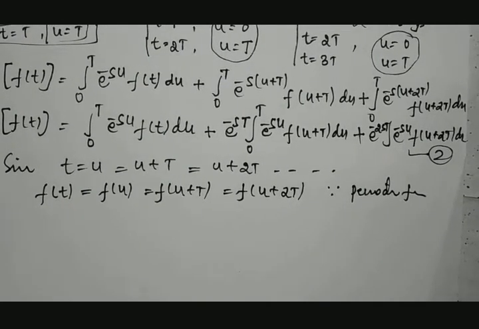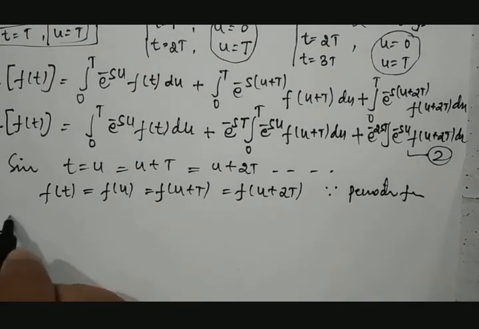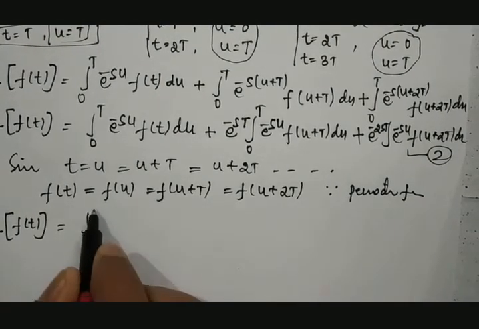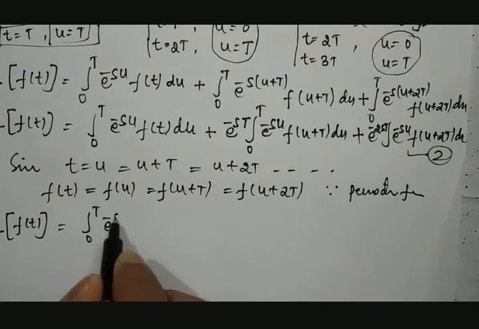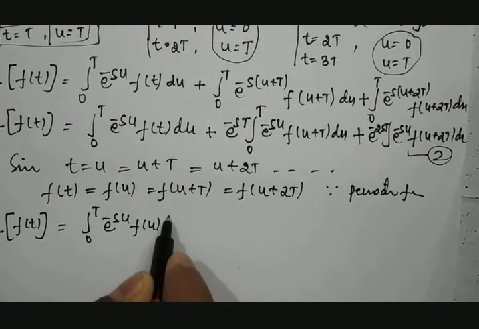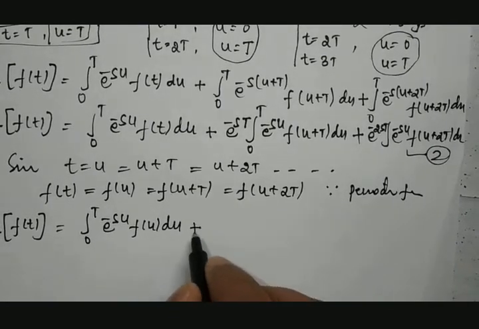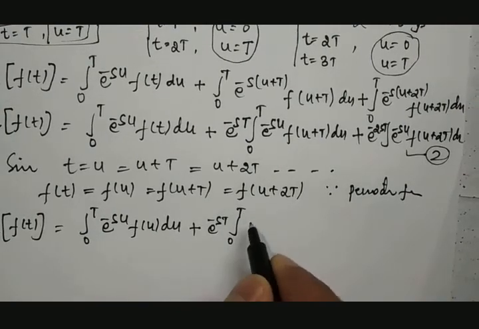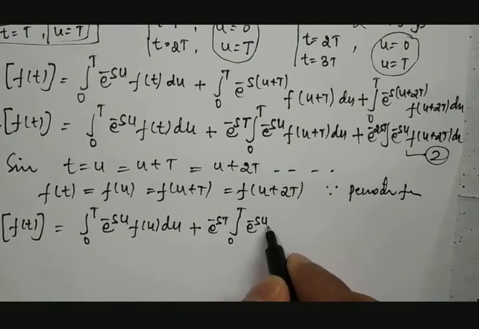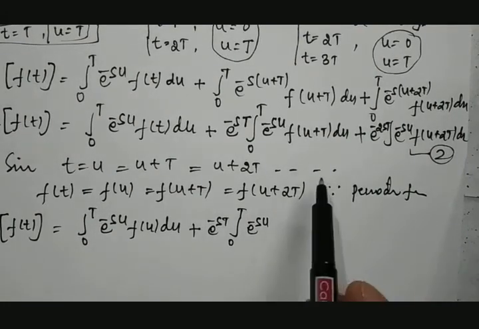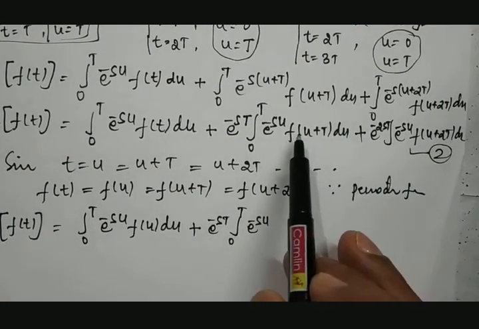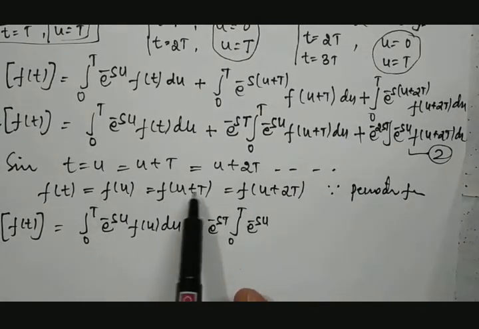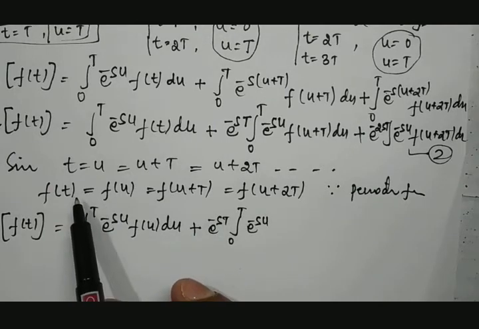Let us see. When we substitute this, it becomes the Laplace transform of f of t is equal to the integration between 0 to T of e raised to minus su into f of u du, plus e raised to minus sT into the integration between 0 to T of e raised to minus su. But remember, in equation number 2 we have f of u plus T, and as per our substitution, f of u plus T is nothing but f of u only.